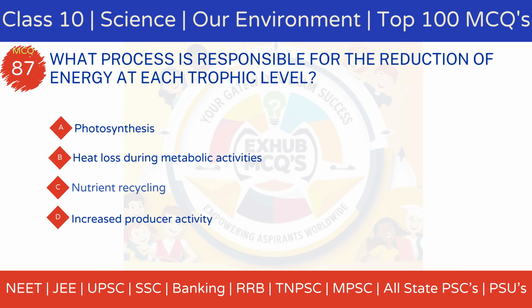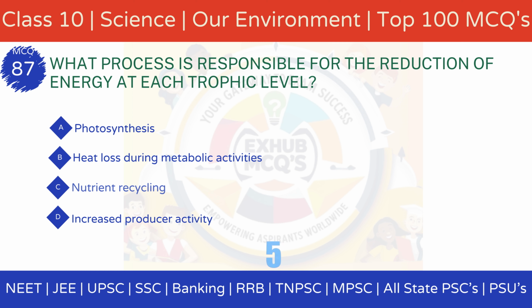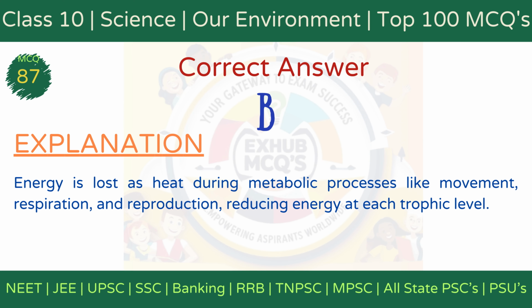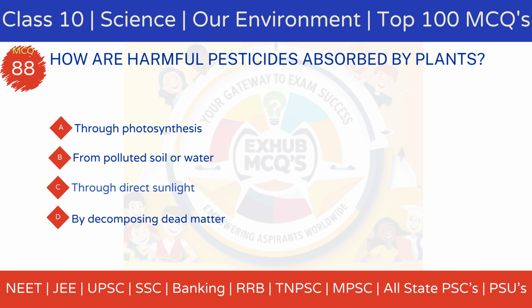MCQ 87. What process is responsible for the reduction of energy at each trophic level? Option A, photosynthesis. Option B, heat loss during metabolic activities. Option C, nutrient recycling. Option D, increased producer activity. The correct answer is option B, heat loss during metabolic activities. Explanation: Energy is lost as heat during metabolic processes like movement, respiration, and reproduction, reducing the energy available at higher trophic levels.